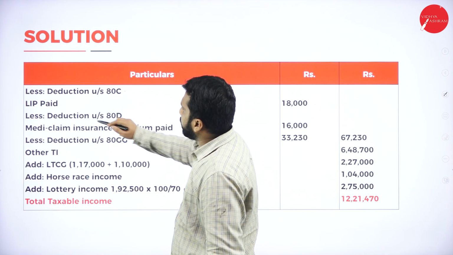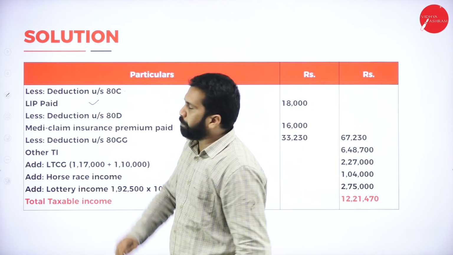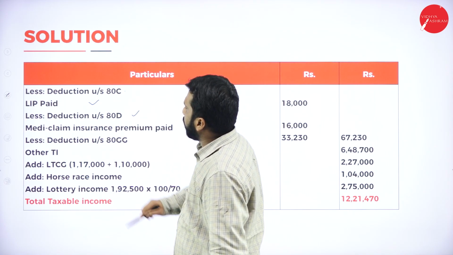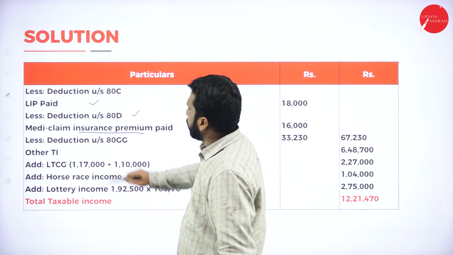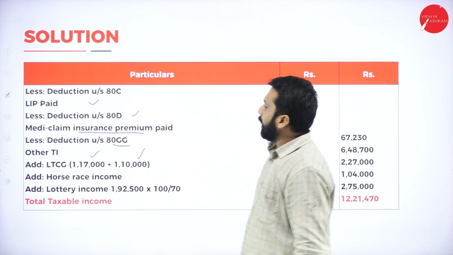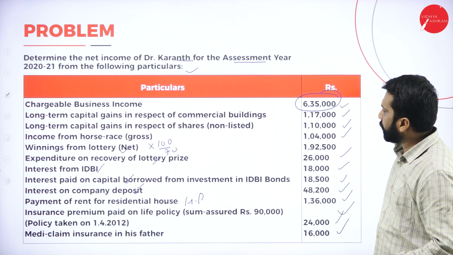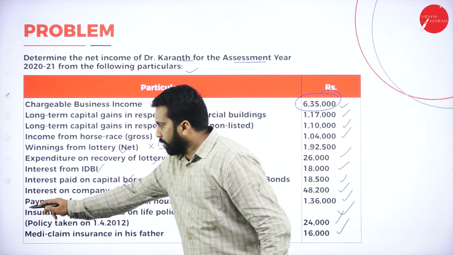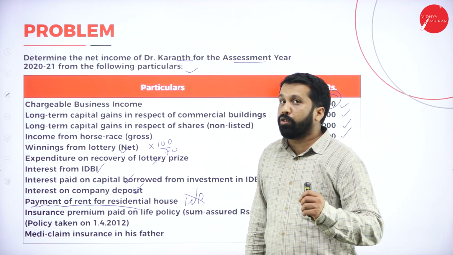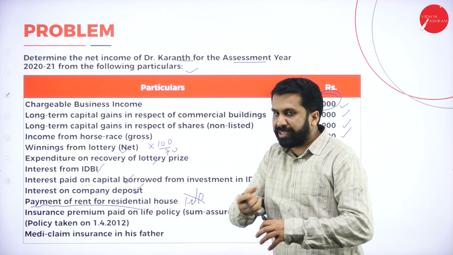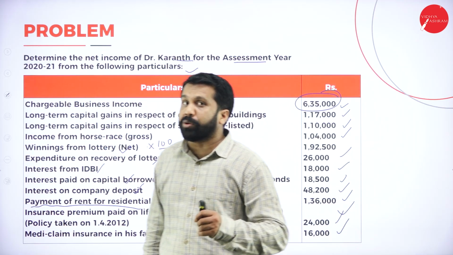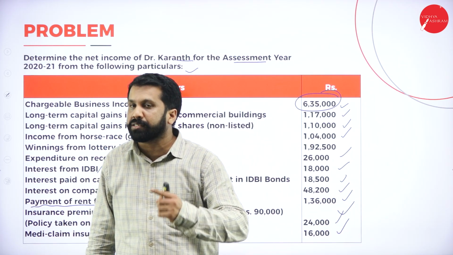Along with that, see, are there any deductions here? Yes, 80C. What are the deductions? LIP, life insurance premium paid. Deduction under 80D, your medical insurance paid. 80G, is there any? Long term, yes, 1,17,000 and 1,10,000. I'll show you in the question. See, this one is not your income. This is your payment. That's why we don't consider house property. We have to take only receipts. Wherever they have mentioned payment, those are your deductions.